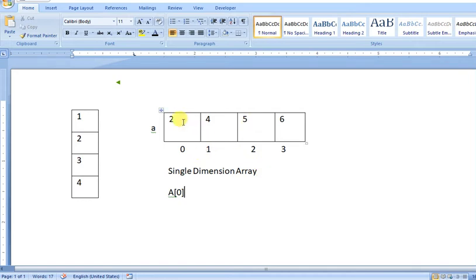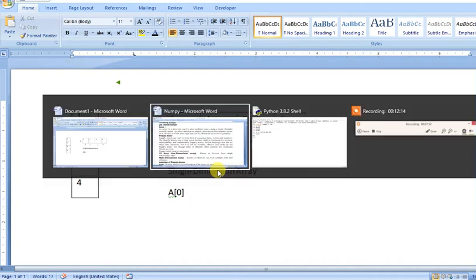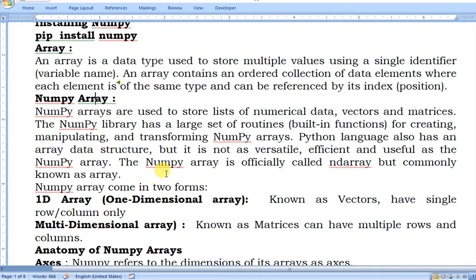5. And negative indexing you can also use here. So -1 for the last one, -2 for the second last, and then -3 and -4. So the first element is at minus length of array. Okay. So this is the one dimension array.